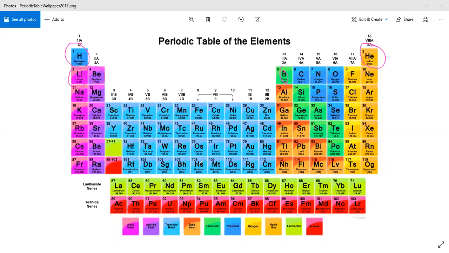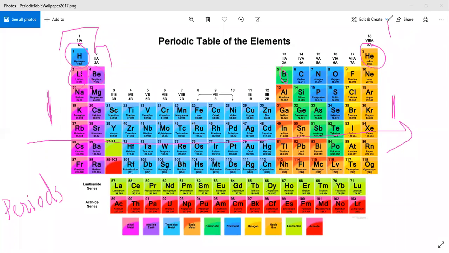In the modern periodic table, there are horizontal rows. This side is the left side and this side is the right side. From left to right, these horizontal rows are called periods. For example, this is the first group, second group, and this is the last, 8th group.